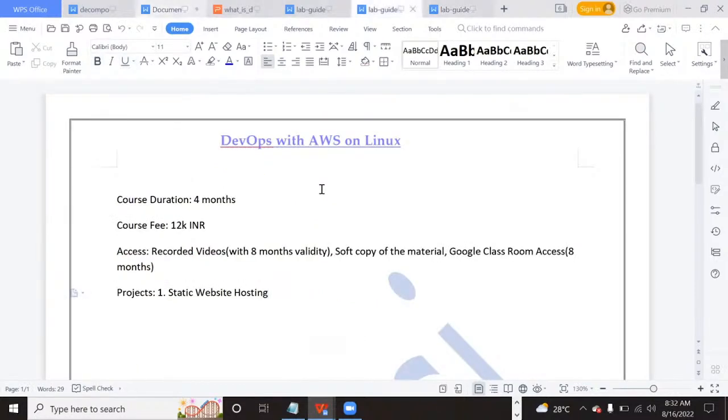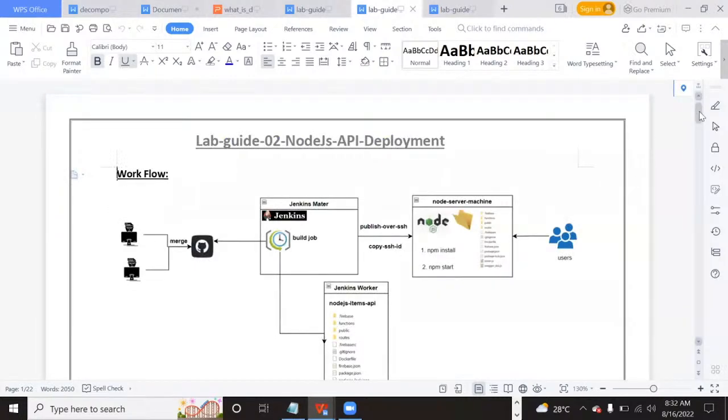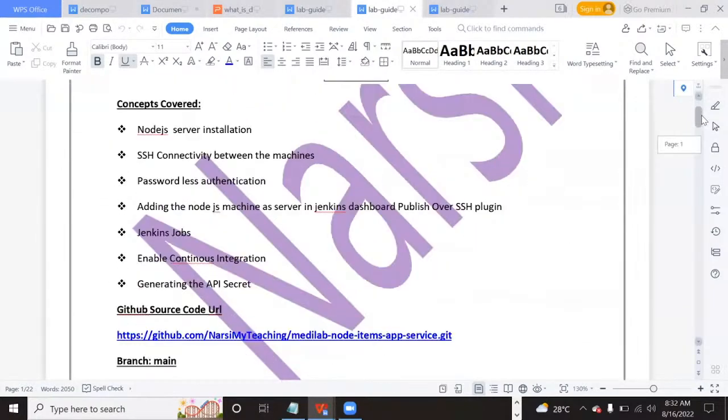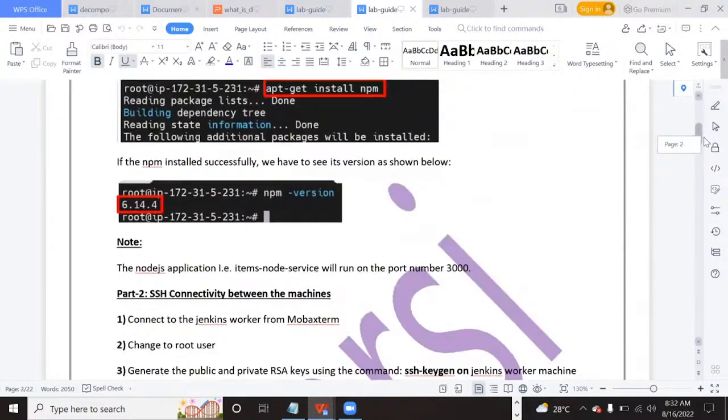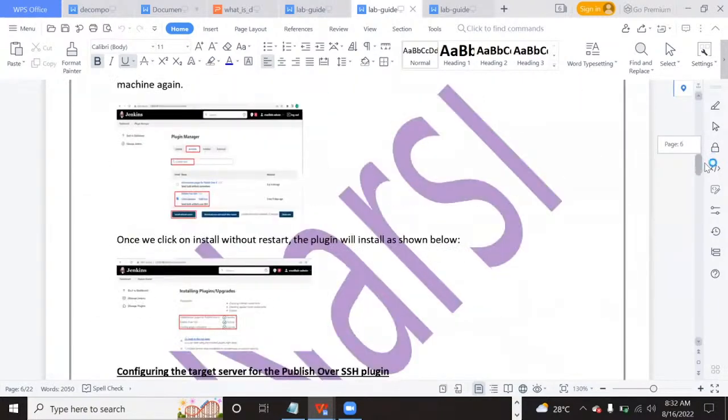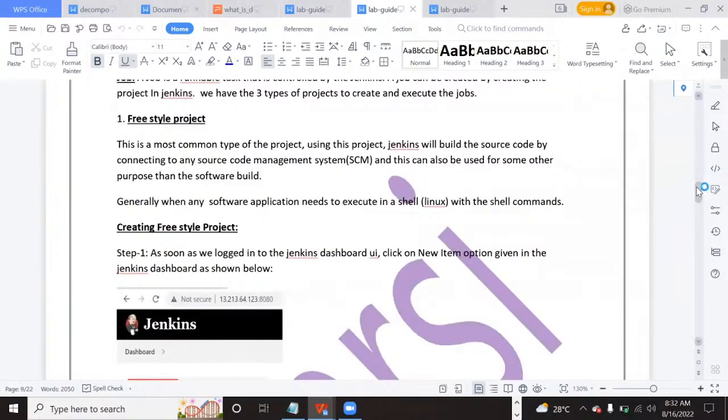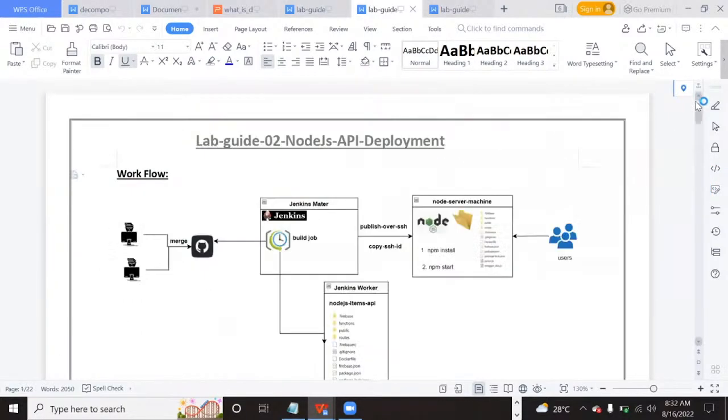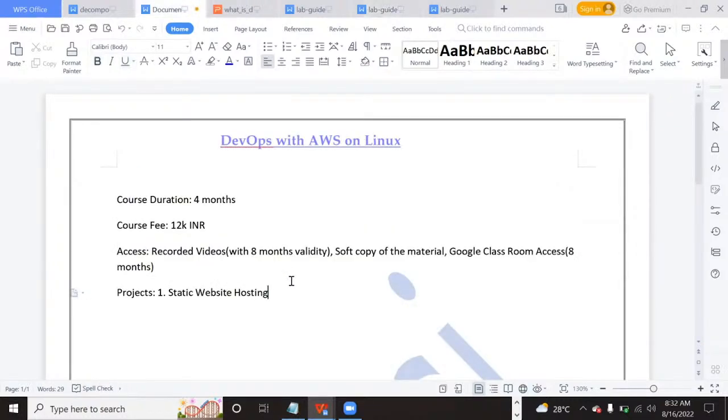So these projects will be given to you. The source codes are also given in these lab guides. If you can see, every lab guide is attached with the source code URL, where the source code is, and then how that source code will be taken is given in a step-by-step approach. How to create the Jenkins jobs and all, everything I have given step by step. I'll explain about these lab kits in due time.